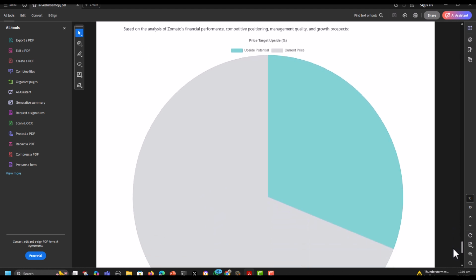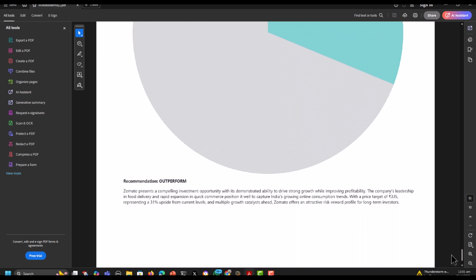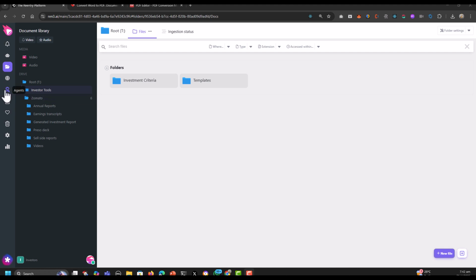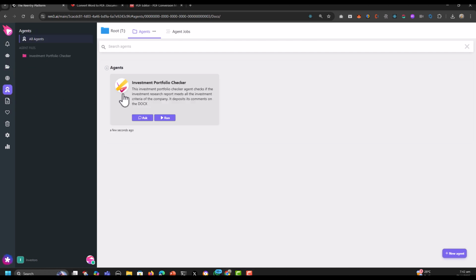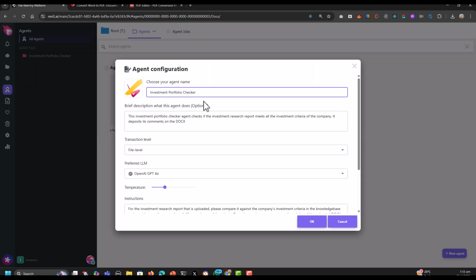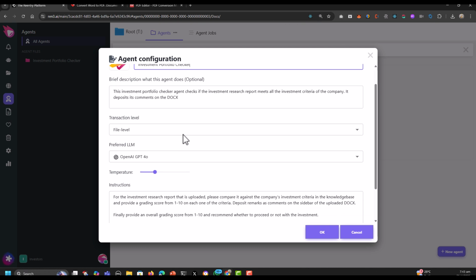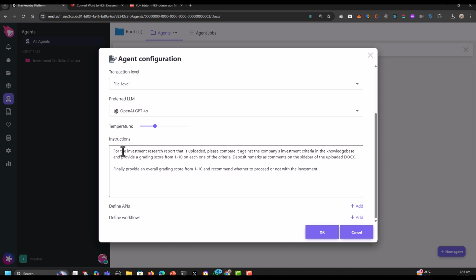That's quite a report. Now, every investment company has its own set of criteria to evaluate if they should or should not invest. Let's see how we can evaluate this report even further. ReN3 provides an agentic AI module which allows you to build agents that perform specific tasks. In this example, we'll see an investment portfolio checker agent which will evaluate the suitability of the stock for investment based on a set of pre-established criteria.